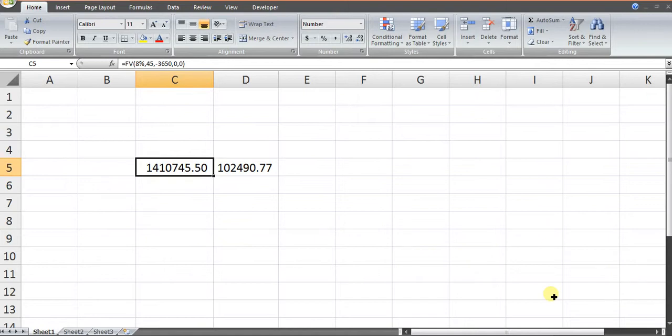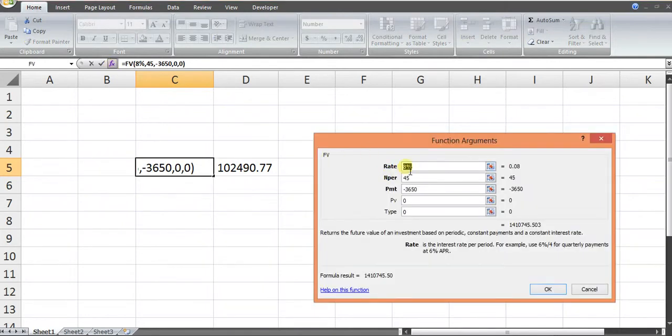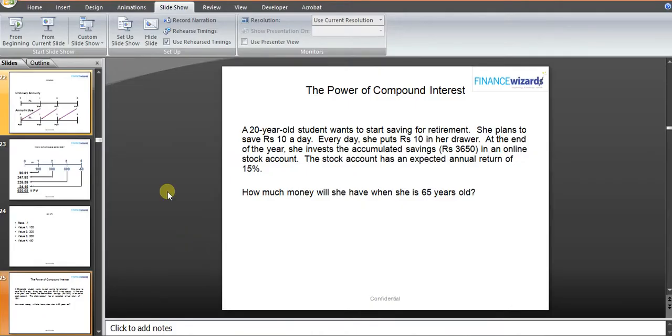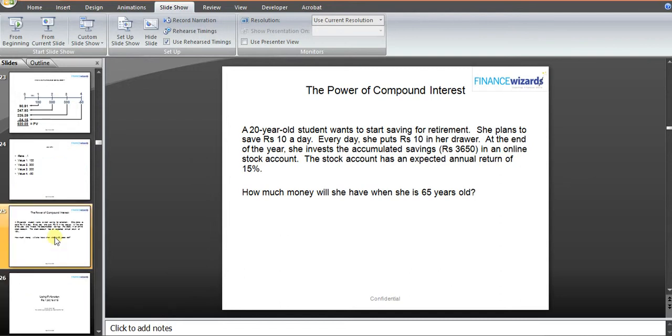And if you are doing retirement planning, the whole world is doing retirement planning at 8%, 8.5%, but 15% you have to come to equity. So this is the real pain of the customer. This is how compound interest works, and this is why it is important. So if you want a life of 1 crore 30 lakhs, come to equities. If you don't want that, keep wherever you're invested, in mutual fund or in PPF, EPF, whatever.